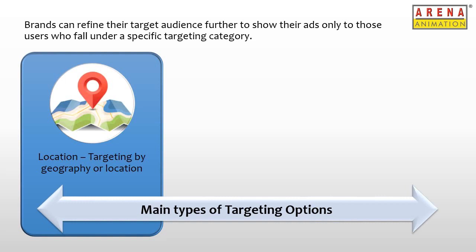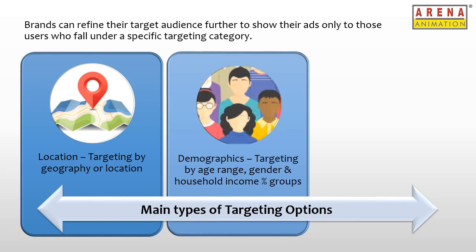Let's take, for example, a brand like Arena Animation, who has multiple centers in Mumbai, Bangalore, Delhi, etc., can target these cities as part of their targeting, as they only cater to these cities. Adding other cities as part of the targeting where we don't have a center established can bring in traffic for users who may not be likely to travel to another city to do a course.